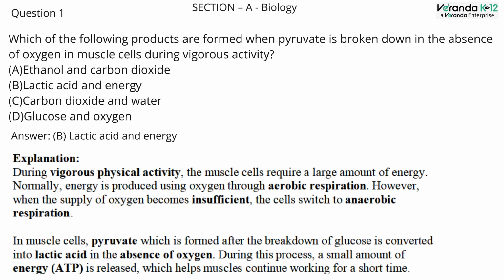Because during vigorous physical activity, the muscle cells require a large amount of energy. Normally, energy is produced using oxygen through aerobic respiration. However, when the supply of oxygen becomes insufficient, the cells switch to anaerobic respiration. In muscle cells, pyruvate, which is formed after the breakdown of glucose, is converted into lactic acid in the absence of oxygen. During this process, a small amount of energy is released, which helps muscles continue working for a shorter time.